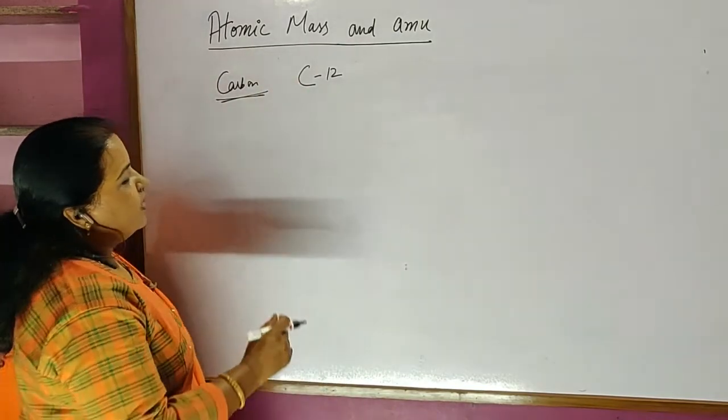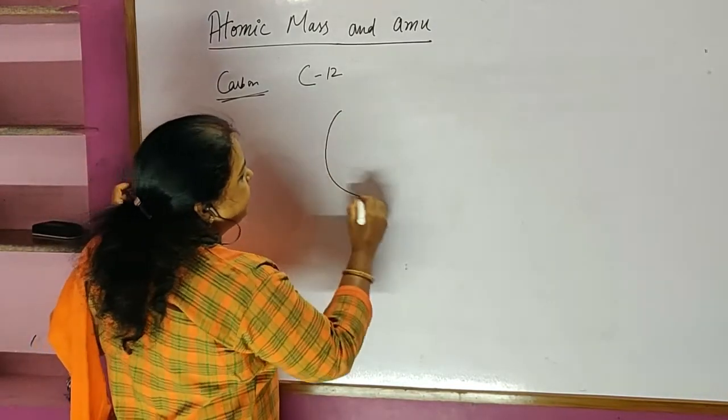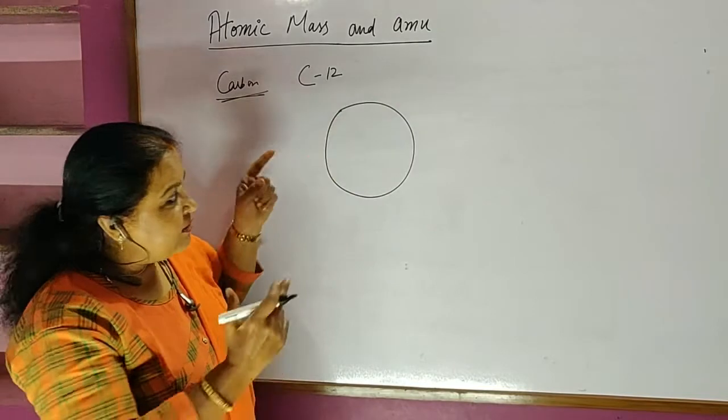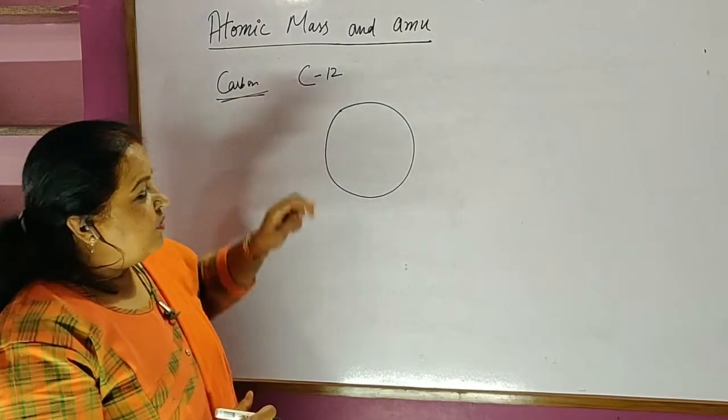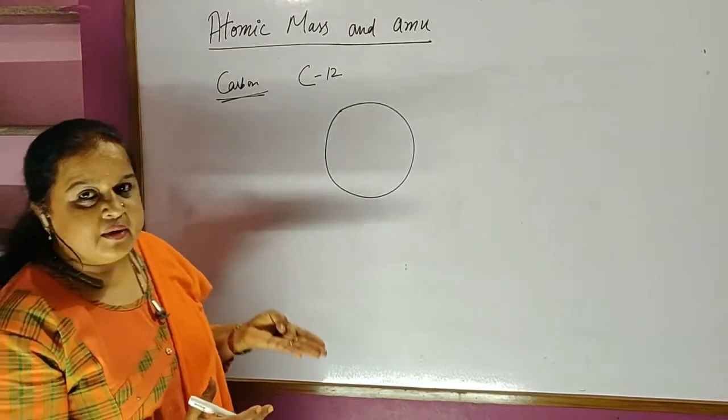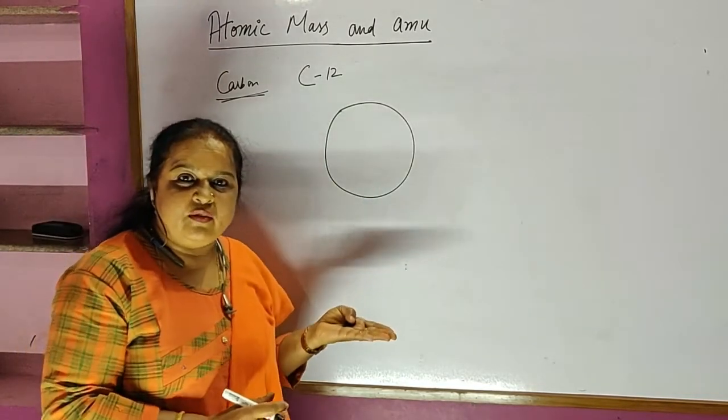Now, this carbon-12 which is taken as a standard, imagine one atom of carbon-12. Is this one full atom the standard?